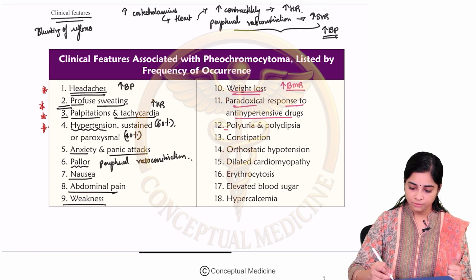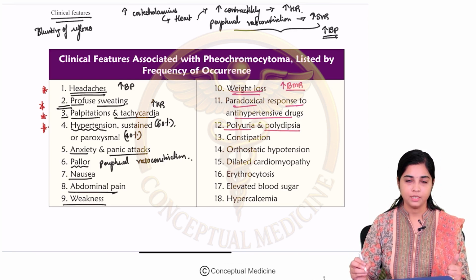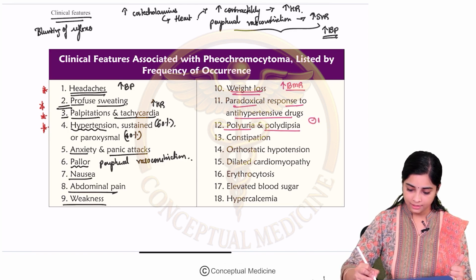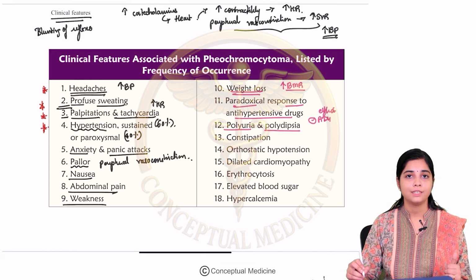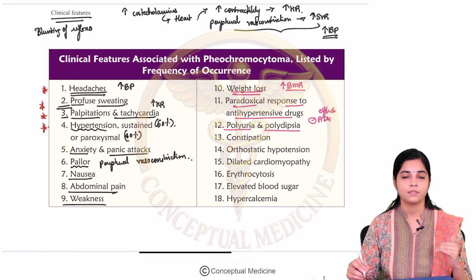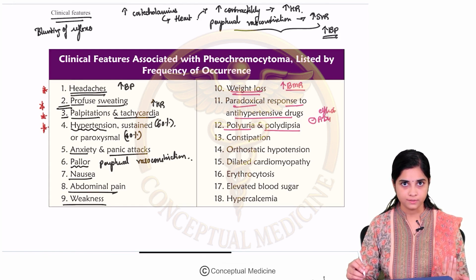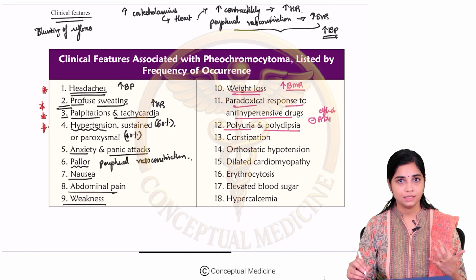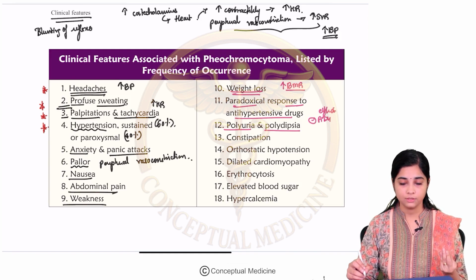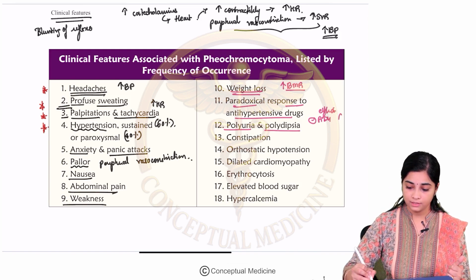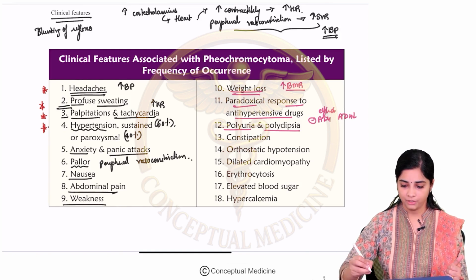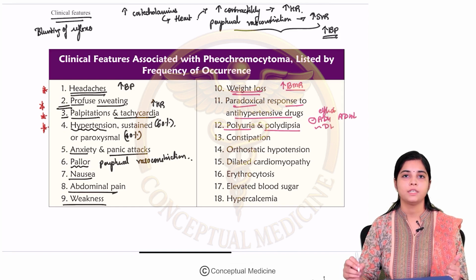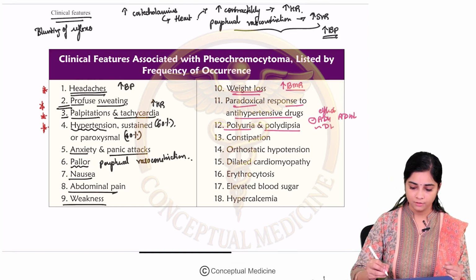Then, polyuria and polydipsia. These catecholamines have an inhibitory effect on ADH. ADH is your antidiuretic hormone, which inhibits diuresis or prevents excessive water loss. So, there is an inhibitory effect on the ADH. Because of this, there will be an ADH deficiency, and that will result in polyuria and polydipsia, similar to diabetes insipidus. Okay, fine.